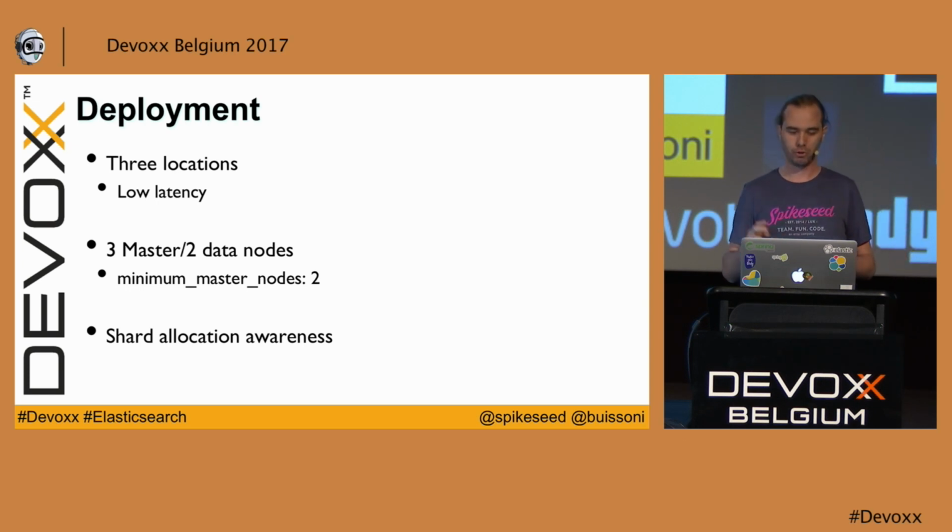And you can choose 2 random other locations to deploy your data node. You don't want to deploy your data node in 3 locations because you want to reduce the network round trip between nodes.